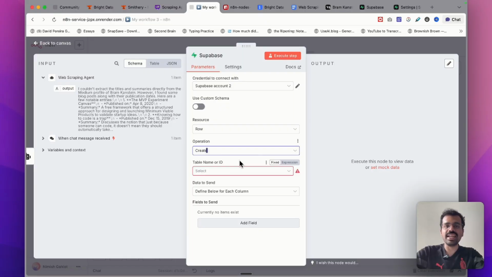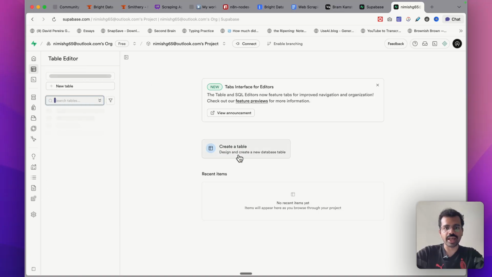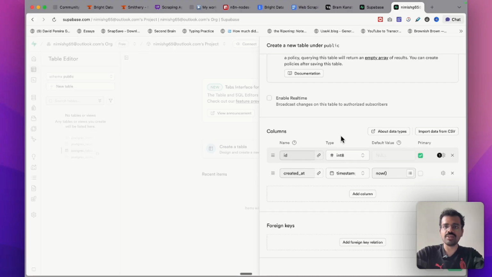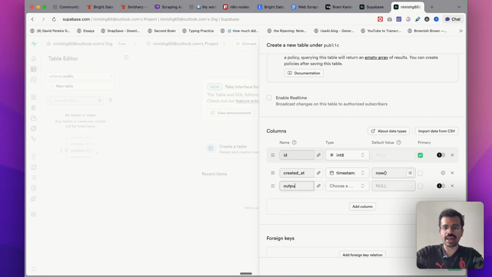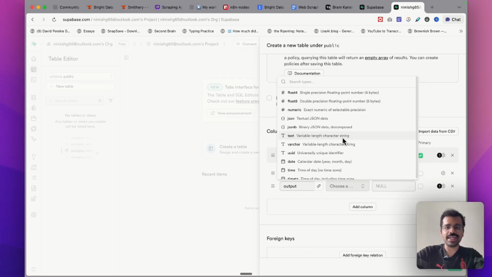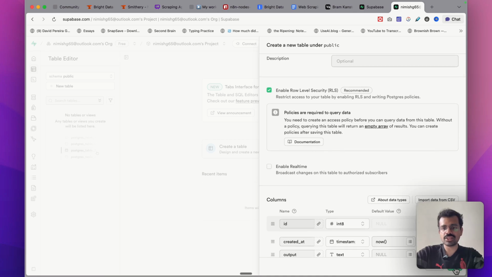Now for saving all the data, we would need a new table within Supabase. For doing that, I will go to the table editor over here and I will click on create a new table. I will call this scraping data, and I will add a few columns over here. The first column would be the row ID, then created at, then I will add a new column and I will call this output. I will select the format to be text, and there is no default value. And with that, I will save this.